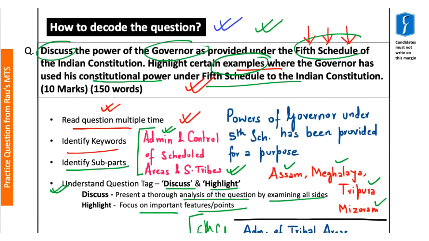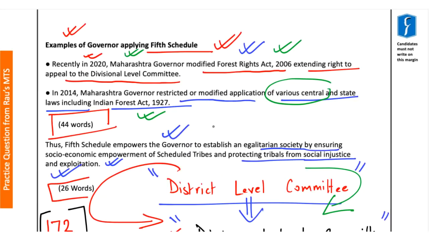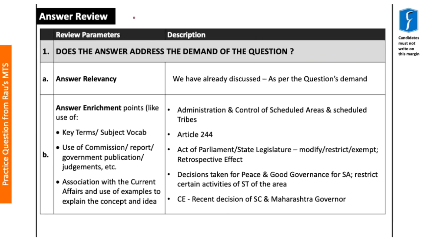So as discussed earlier, we understand that the powers of the governor under the 5th Schedule have been provided for the purpose of administration and control of scheduled areas and scheduled tribes, and such power needs to be utilized by the governor to establish an egalitarian society by ensuring socio-economic empowerment of scheduled tribes and also to protect tribals from social injustice as well as exploitation. Now coming to the last part of our discussion, that is, the answer review.